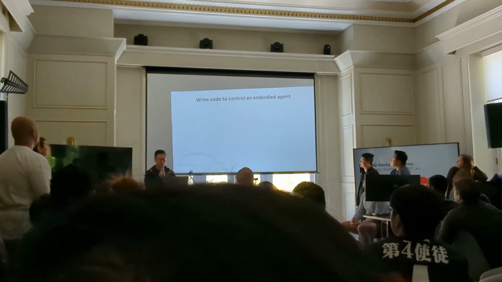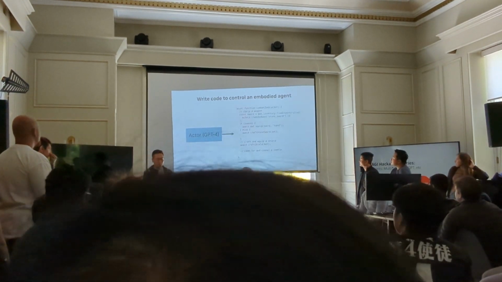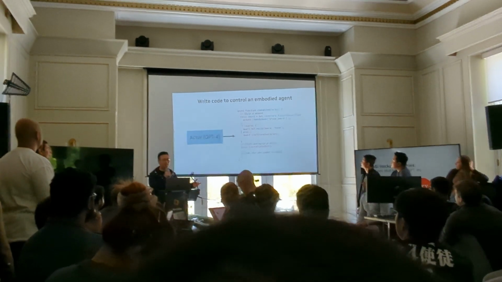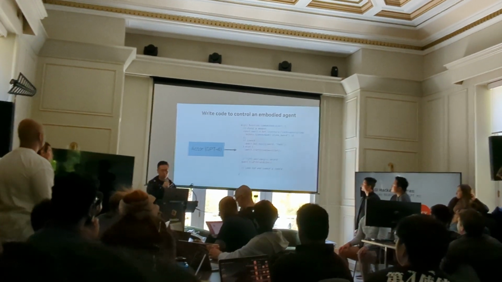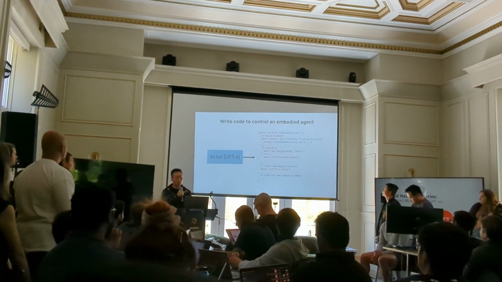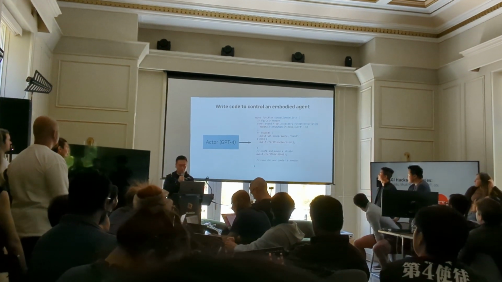So the key idea of Voyager is to use code to control an embodied agent. And because GPT-4 shows a quantum leap in coding skills, that's what made Voyager possible. And also JavaScript runs a code interpreter. That means Voyager can actually define new functions on the fly and run it interactively.